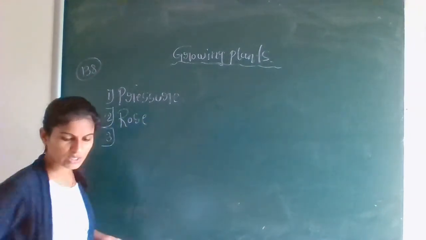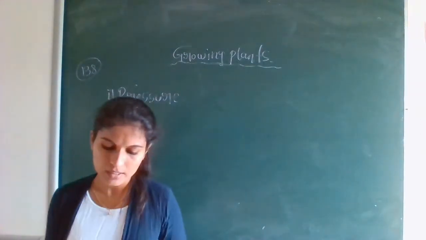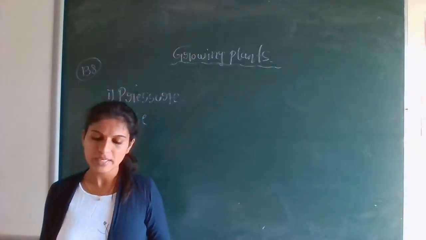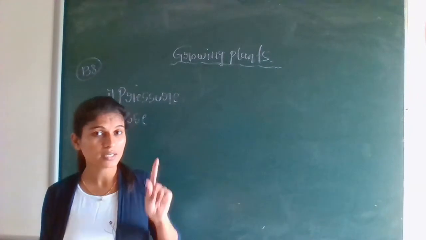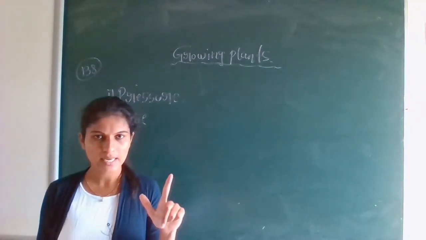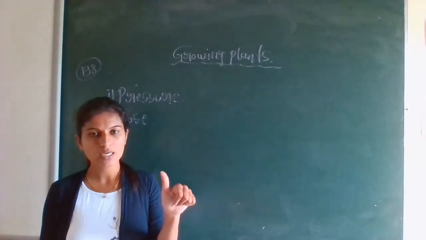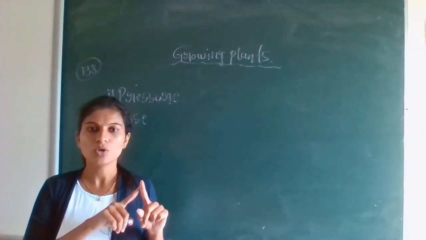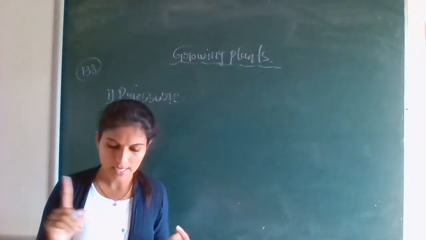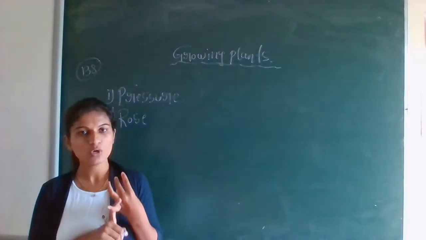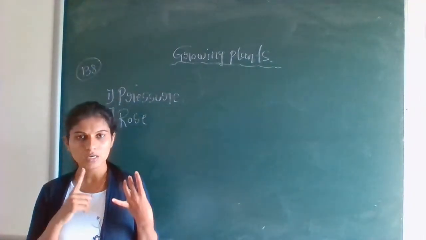Okay. Now the third one, which of the following doesn't damage crops? A, pests are destroying the crops, and B, bacteria are also a reason to damage the crops. Animals also damage the crops. C, fungi also damage the crops.